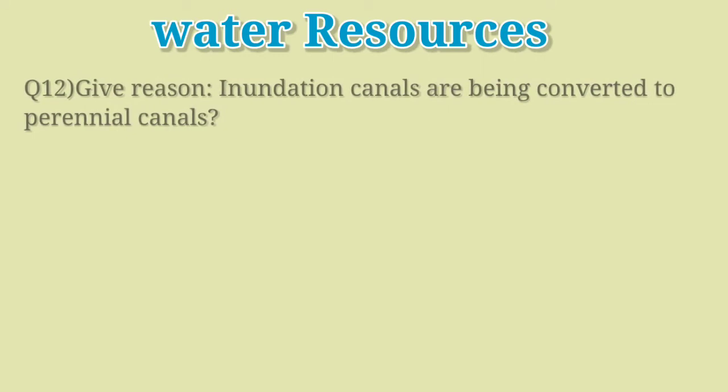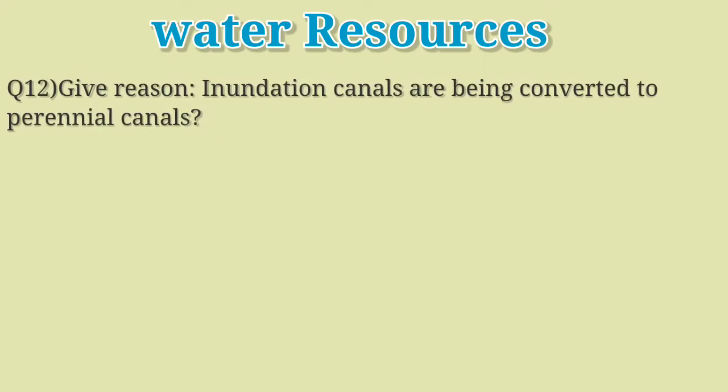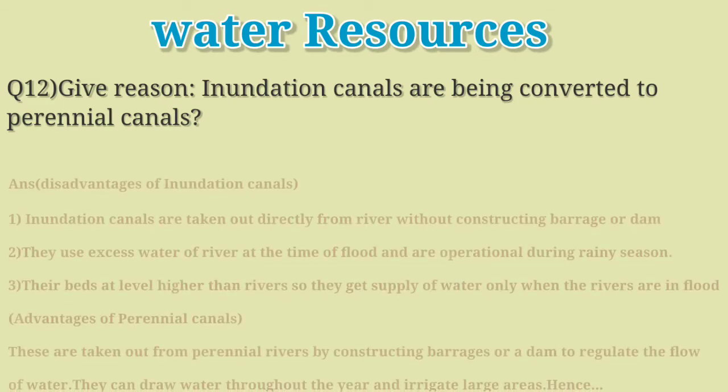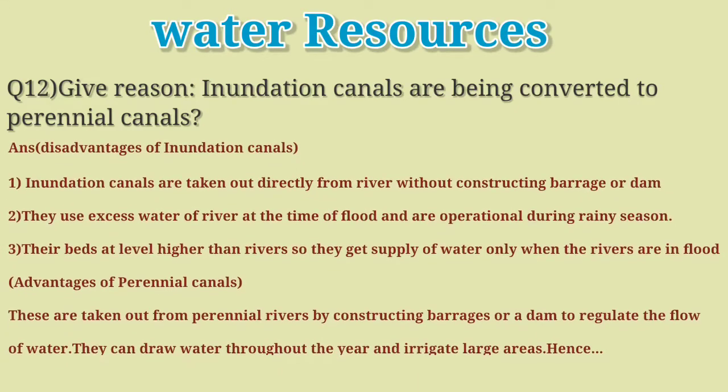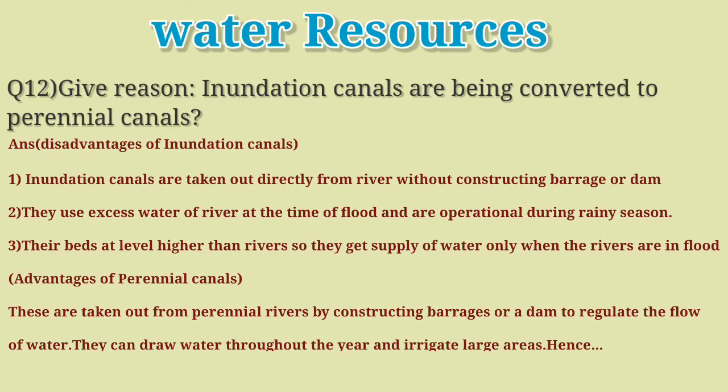Question 12. Give reason: inundation canals are being converted to perennial canals. For the answer, I have given disadvantages of inundation canals and advantages of perennial canals. You can make the answer short by selecting points from this. So the disadvantages of inundation canals are: inundation canals are taken out directly from river without constructing barrage or dam. They use excess water of river at the time of flood and are operational during rainy season.